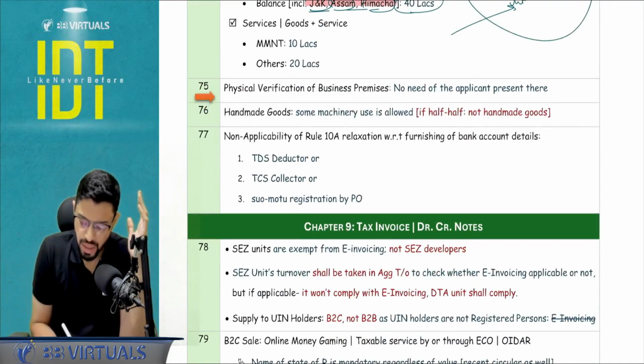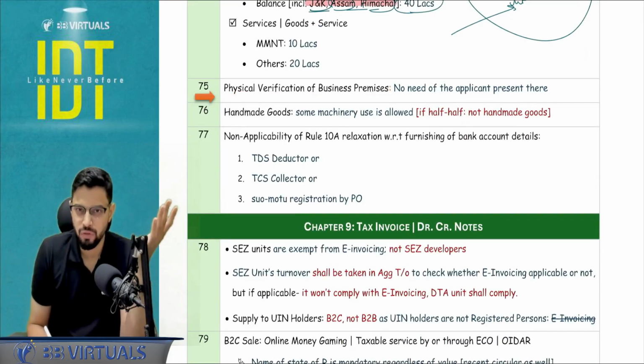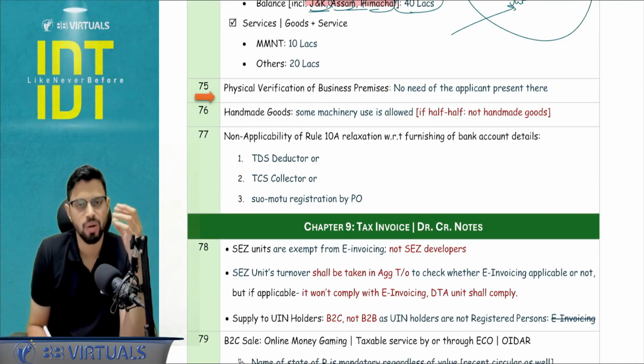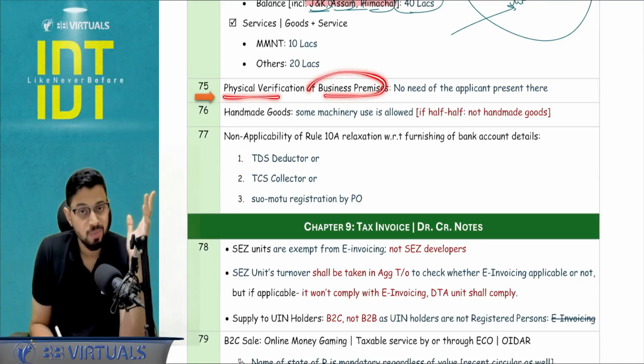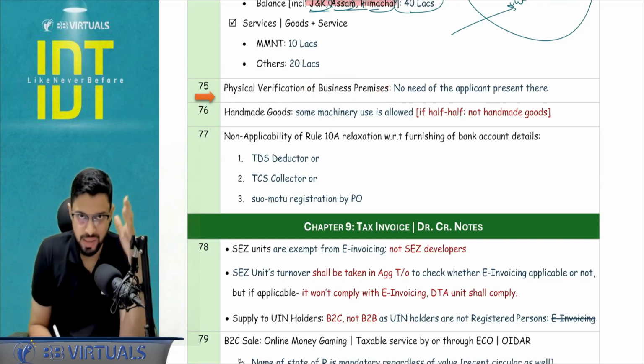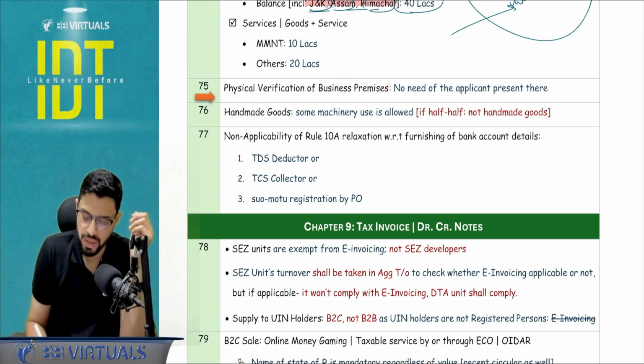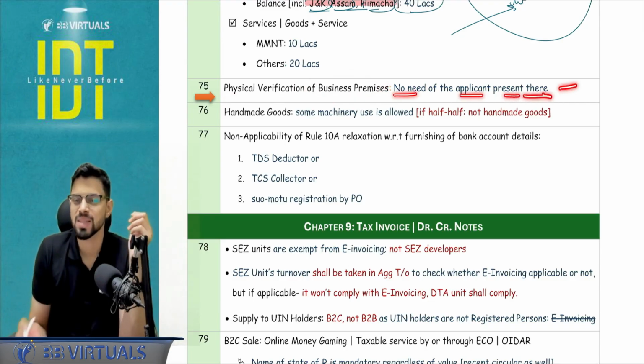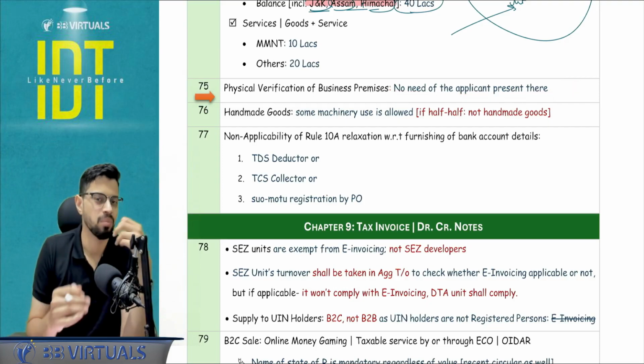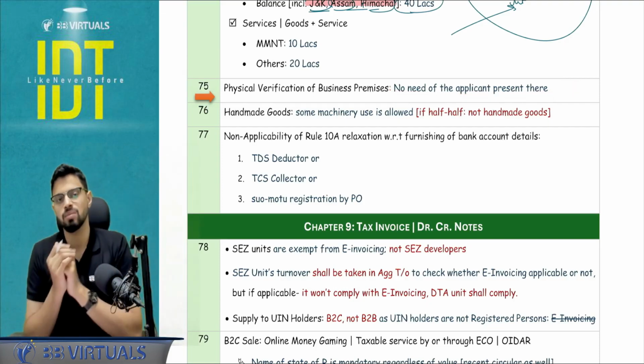Next, this is a small amendment which came a couple of years back. I'm just putting this down because maybe ICA will test this. Physical verification of business premises, when it happens in the registration process, is possible, and there is no need for the applicant to be present there. This is a very small minor procedural amendment, but the way ICA asks sometimes, you should